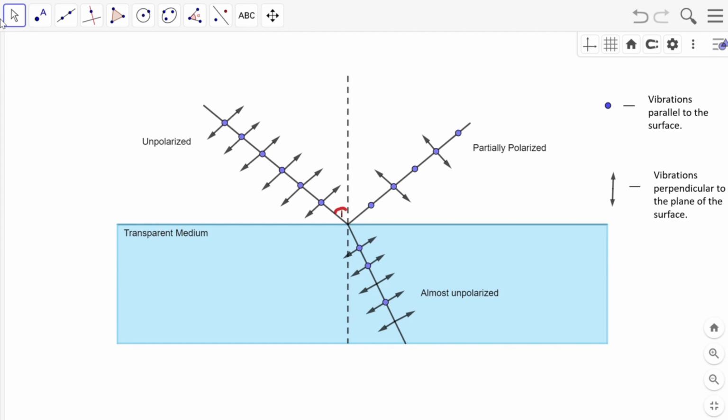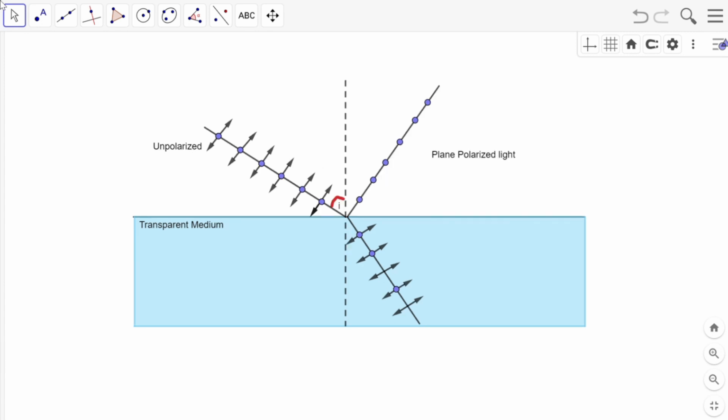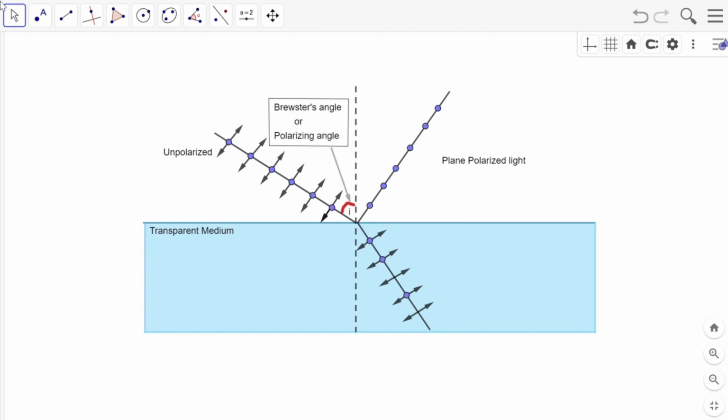which means the reflected ray is partially polarized. Similarly, if we look at the refracted ray, we can see that it is almost unpolarized. It was found that as the angle of incidence changed, the degree of polarization of the reflected ray also changed. Then, at a particular angle of incidence, the reflected ray is completely plane polarized. This particular angle is called Brewster's angle or polarizing angle.